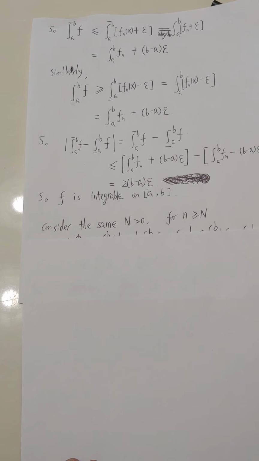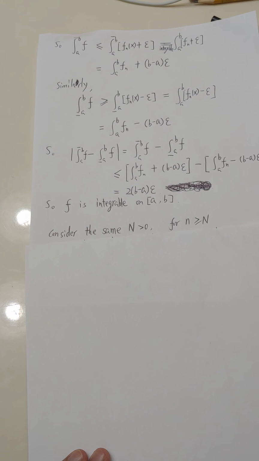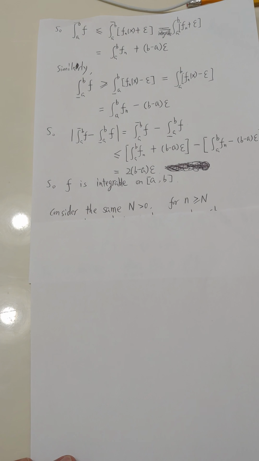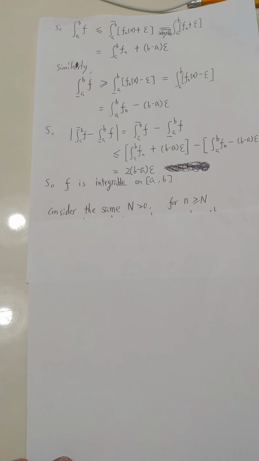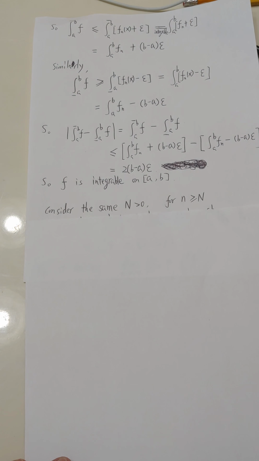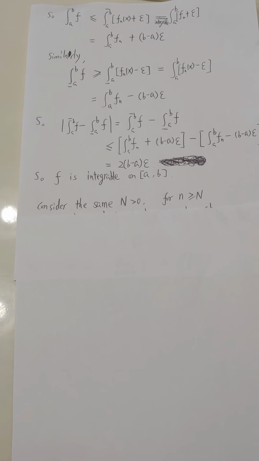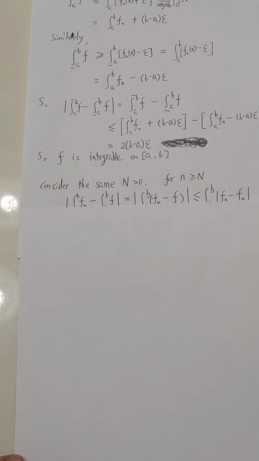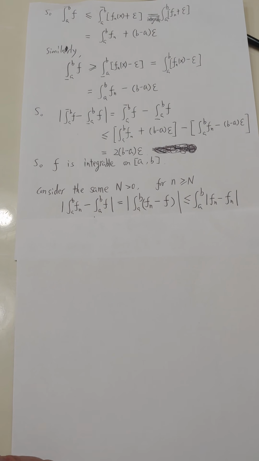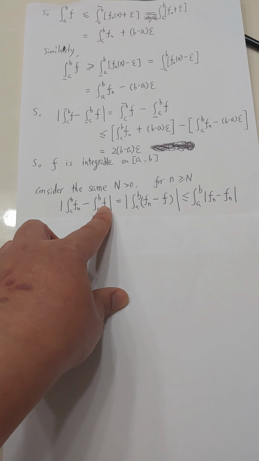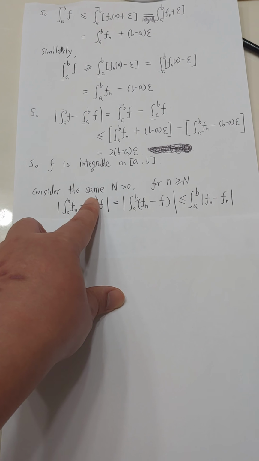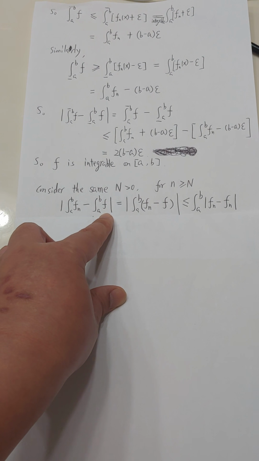Okay, so now we want to prove the limit. We consider the same epsilon and the same capital N, for n greater than or equal to capital N, and we want to show this one is less than epsilon, so that means the limit of this part is equal to this integral.